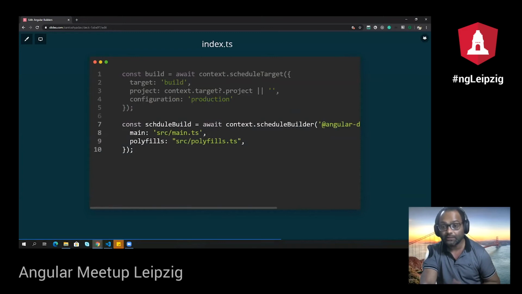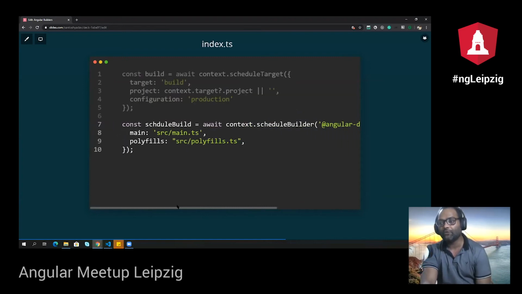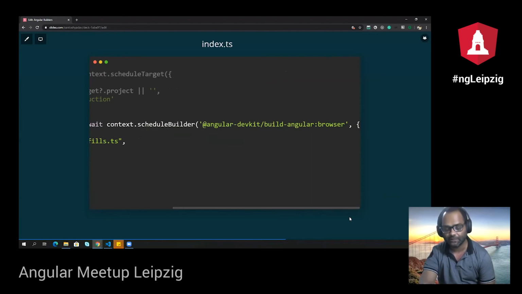Then another powerful API which is given by builder context is scheduleBuilder. What if I don't want to override a command, I want to override a builder? For example, there is already a builder written by Manfred called ngx-build-plus. ngx-build-plus is a builder which lets you create a single bundle for your web components as well as your Angular application. I want to override it, or include some more files into that. I can go ahead and use scheduleBuilder. In scheduleBuilder, you just have to install the builder which you want to override and give the name of the builder here.